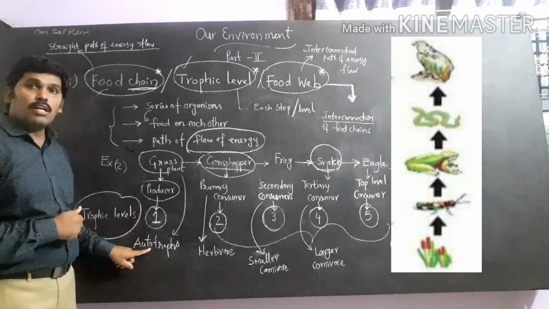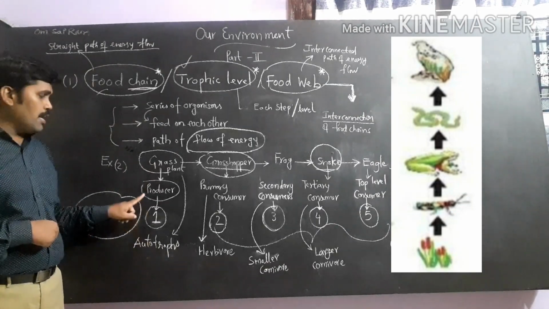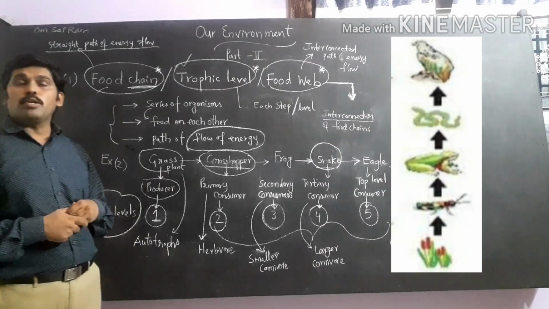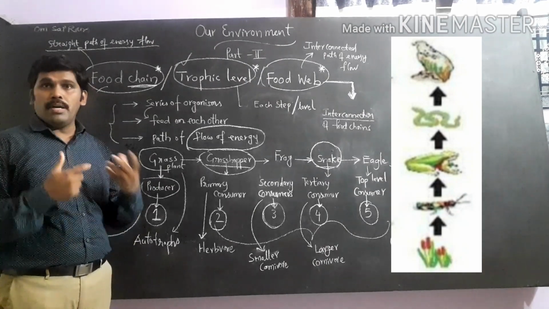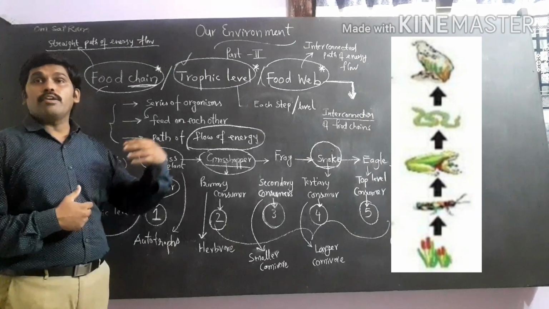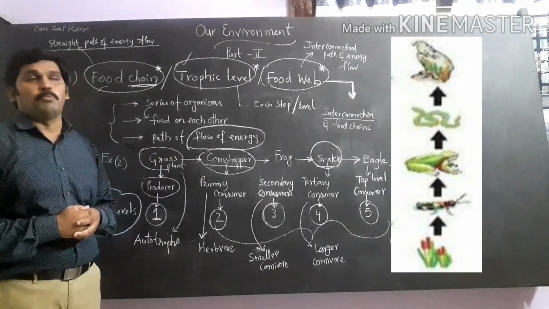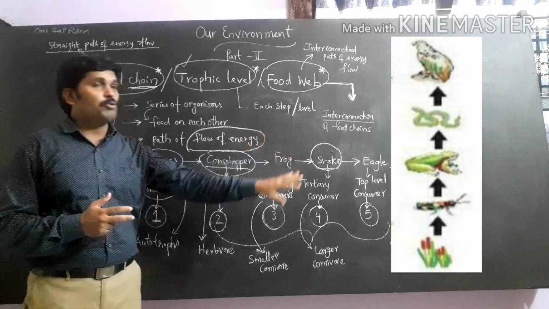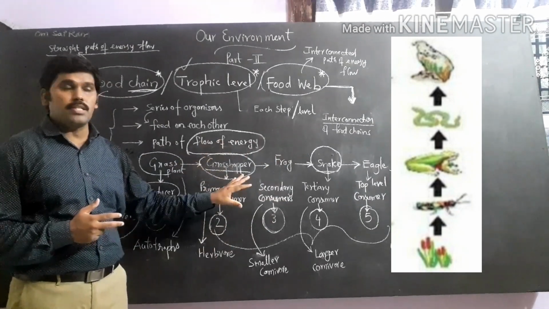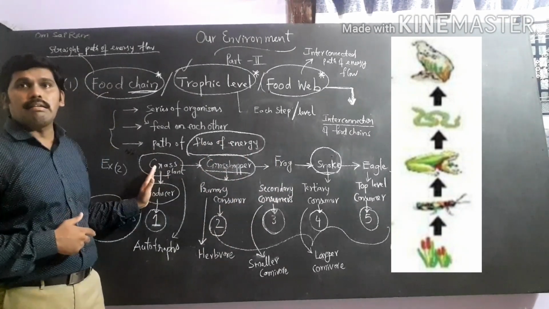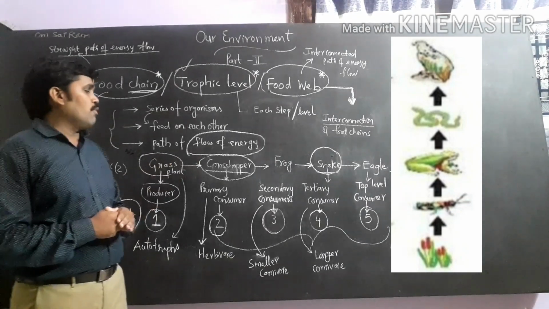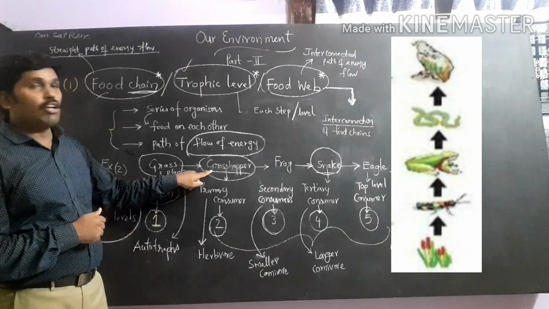Grass plants are autotrophs, so they are producers, because they synthesize their own food using solar energy and prepare food for themselves and for other organisms also. Almost all the heterotrophic groups of organisms, the consumers, depend directly or indirectly on the plants.